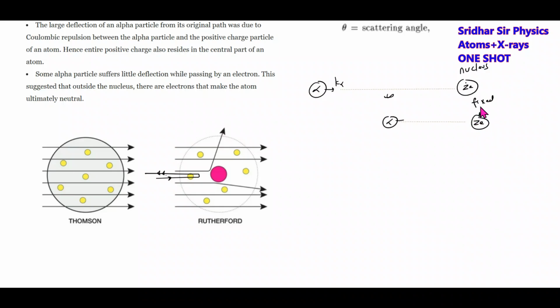Same nucleus. This will be fixed here. And it will come to rest, or the instantaneous rest. This is called the closest approach. Then how to calculate this one?